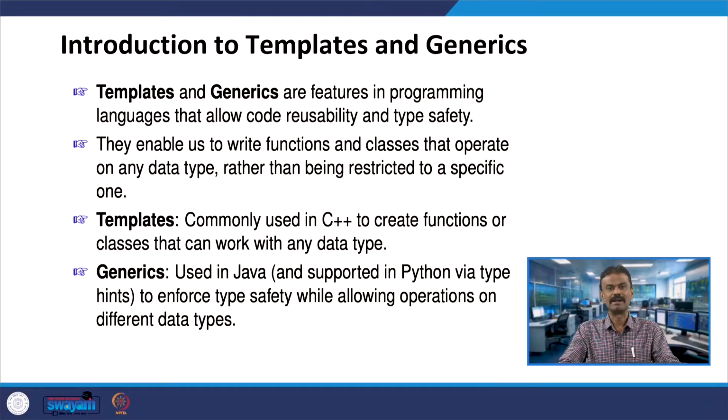Code reusability, in the sense, for example, I want to write a program for the maximum of 2 numbers. You may have the maximum of 2 integers, or 2 real numbers, or 2 characters also. Till now, if I asked you for this program, you would write separate functions.